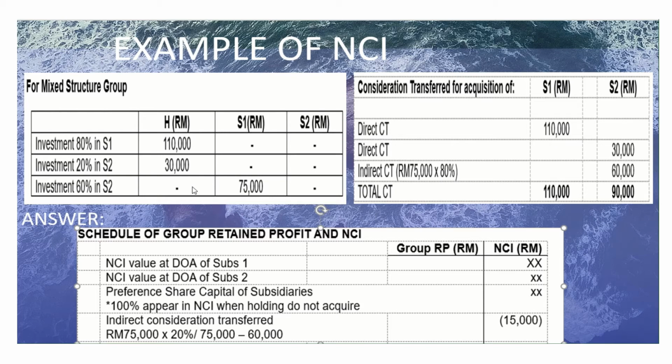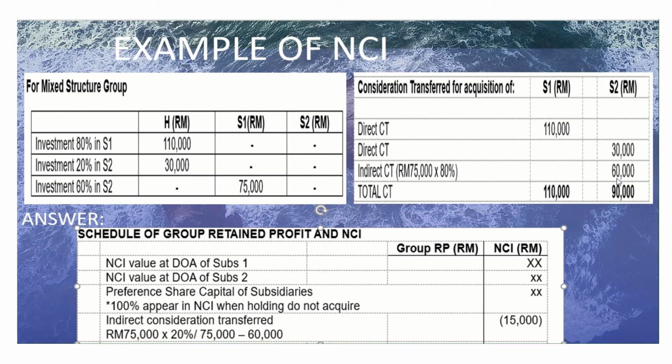Do you remember that when you calculate consideration transferred of S2, you only take 60,000, the indirect consideration transferred, which is actually the amount that appears under column S1 in the question. The total amount is 75,000 times 80%. So this appears as part of holdings' calculation of goodwill.